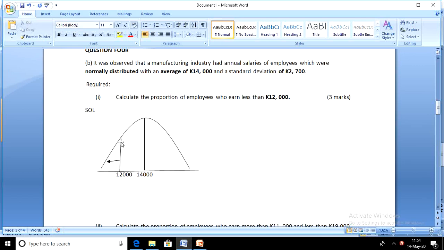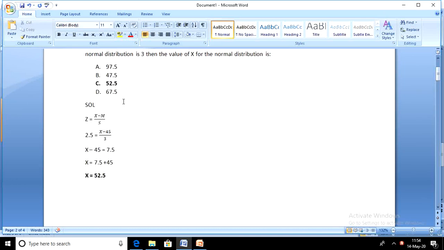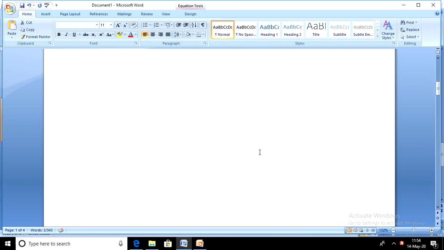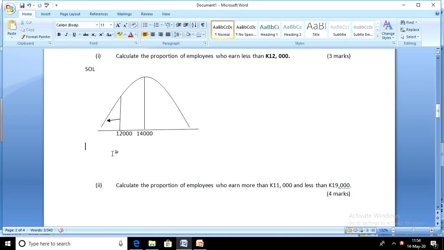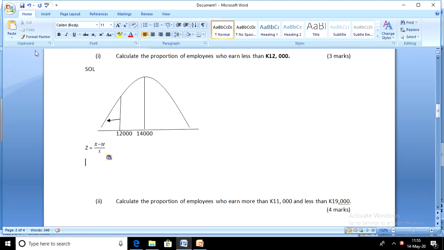So let's do that. Formula for Z. Let's just pick that formula. We've already written the formula there. So formula for Z, put it there.